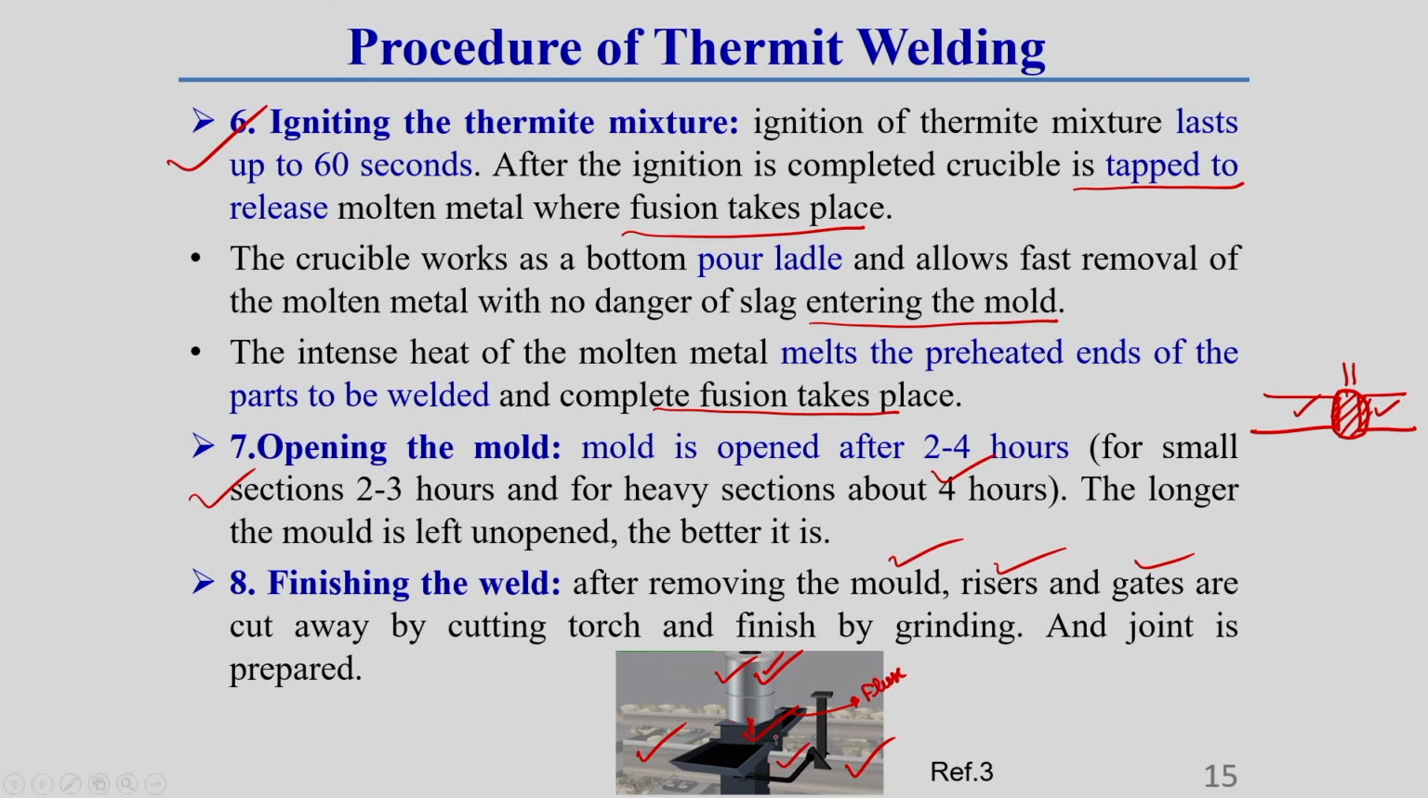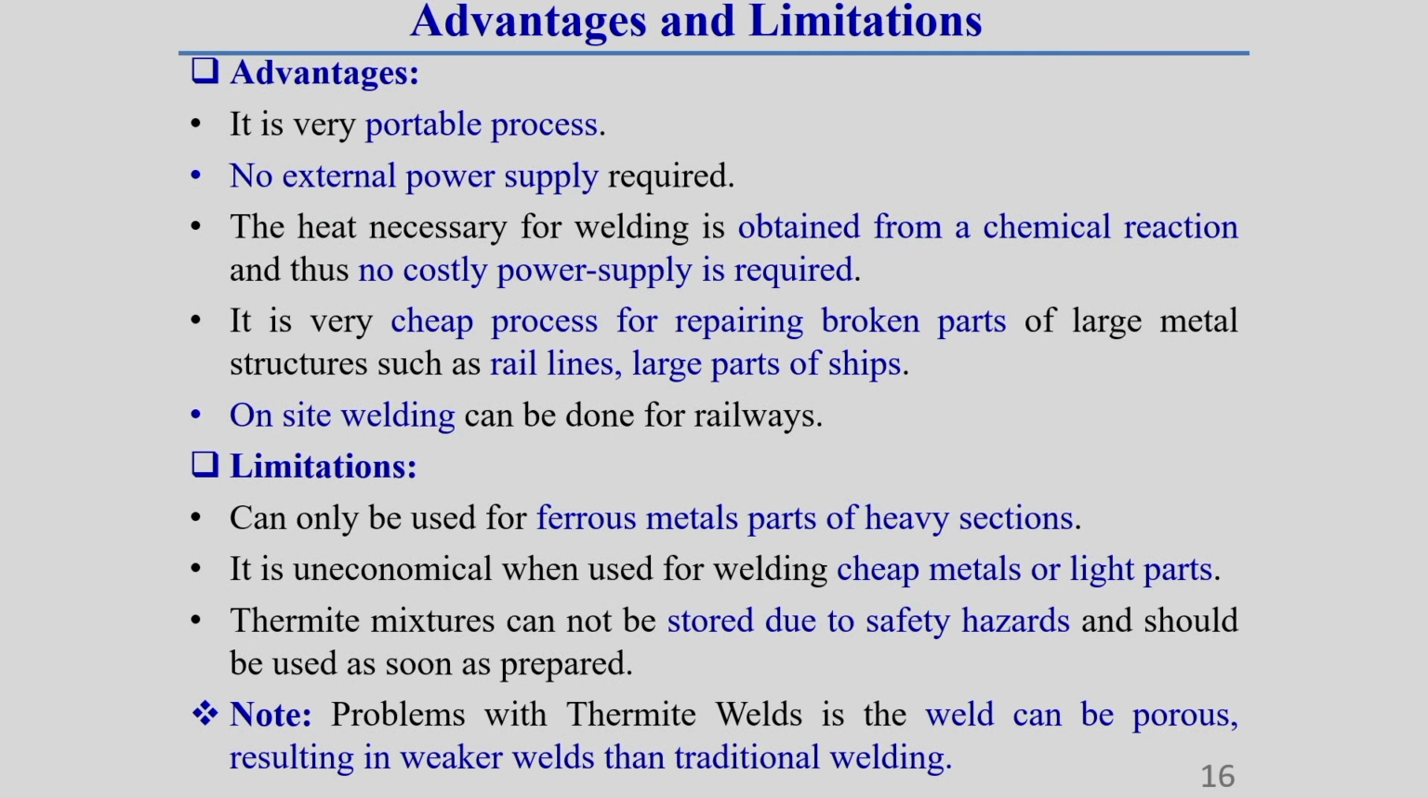After that, if some molten material tries to come out from this region, to store that overflowing molten material, two trays are used, one on each side. What are the advantages and limitations of this process? That also we should know.